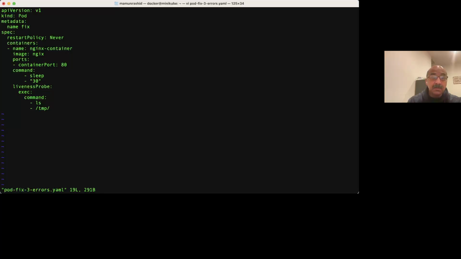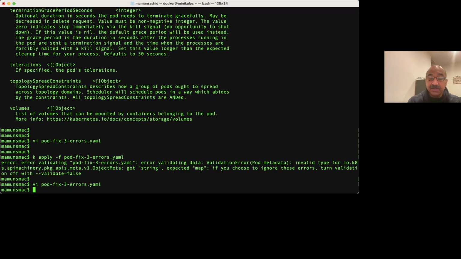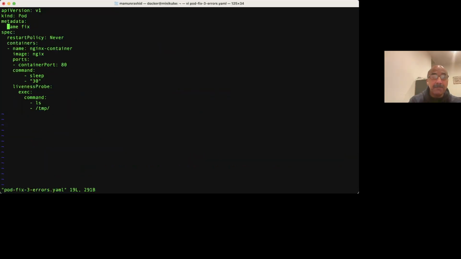Got string, expected map. So you see under metadata, there's name and a fix. Got string means this whole thing is a string as far as Kubernetes is concerned, which it is. There's no colon, no dash, no nothing. It's just a bunch of letters. That's a problem because it's expecting a map. That means it's expecting a colon. Map means object means colon. So sure enough, the colon here is missing. It should be something colon space something, just like everything else.